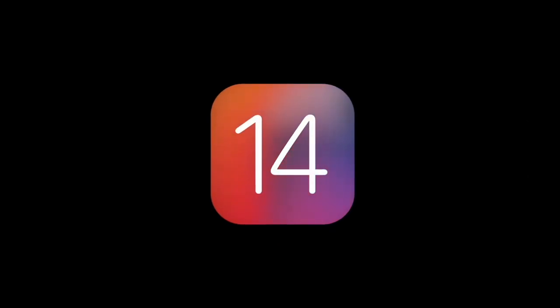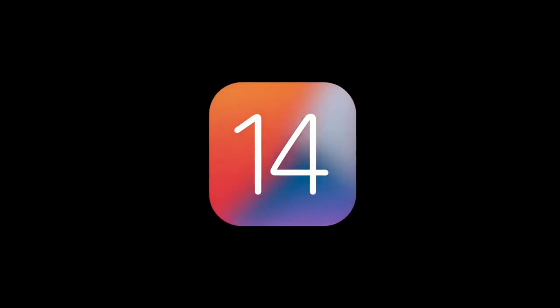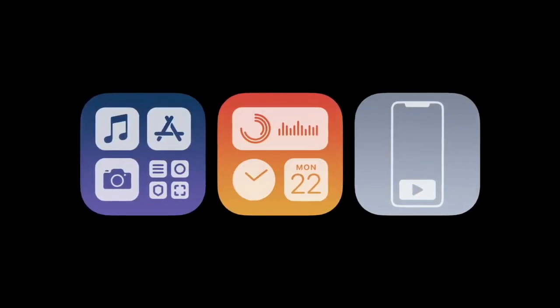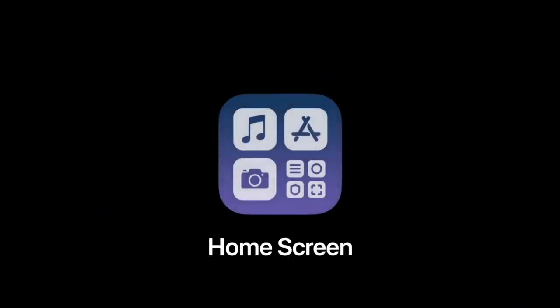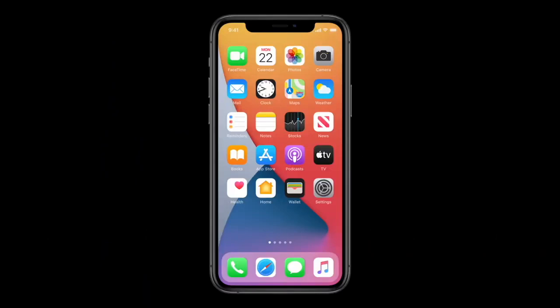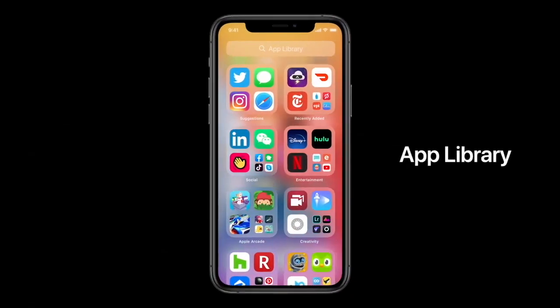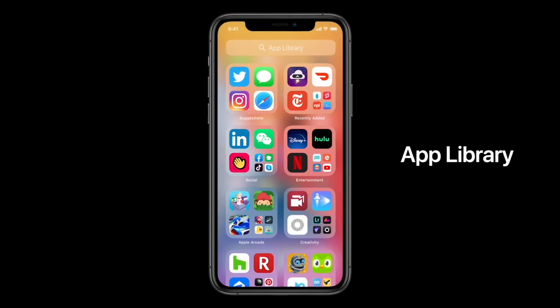So starting with iOS 14. You all are very familiar with iOS 13 features, but now Apple has decided to add some more exciting features to your iPhone with the iOS 14 update. So talking about the home screen, we all have multiple apps installed on our phones, and they are grouped on different home screen pages, which is really confusing. So Apple has decided to create an app library, which will help you to access all your apps at a particular place with the help of app library.